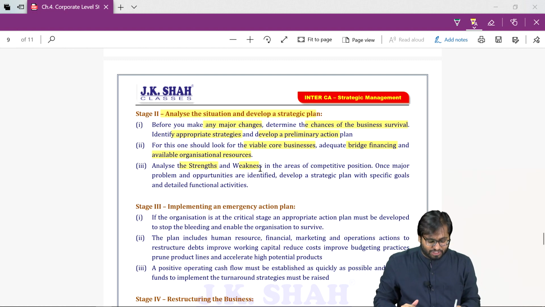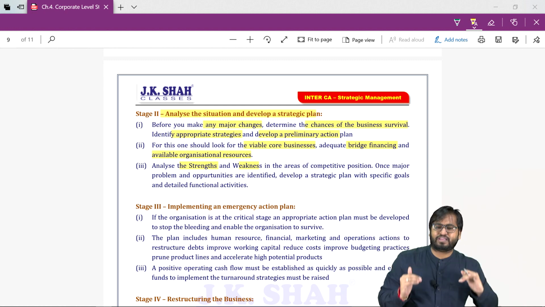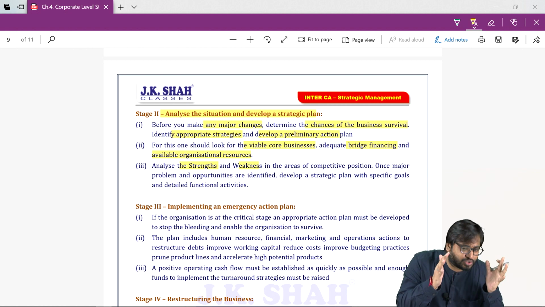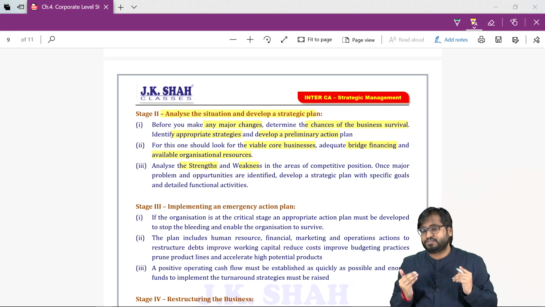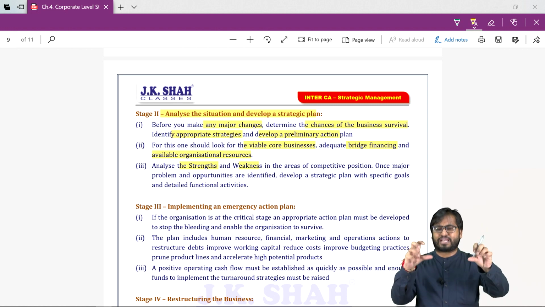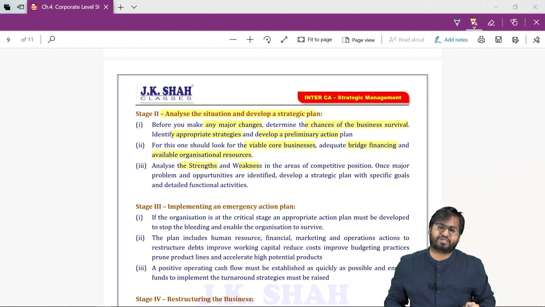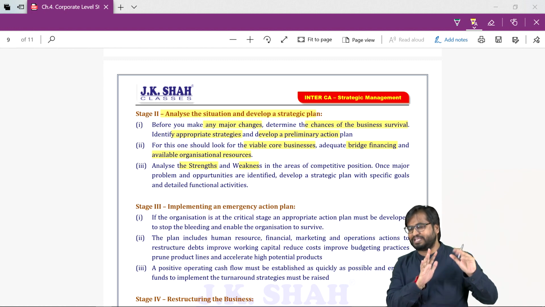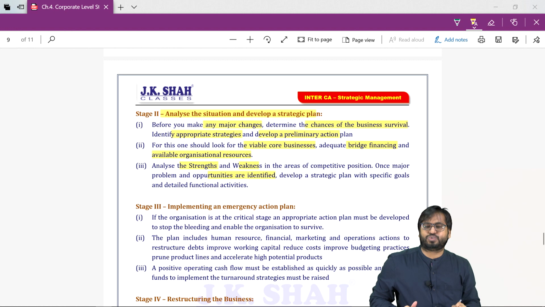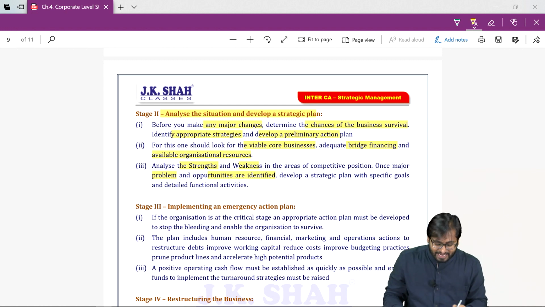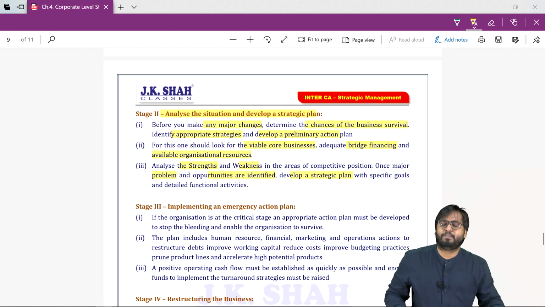You will analyze your strengths and weaknesses, and after that you will find out whether there are opportunities in the environment or some threats. If there are opportunities, you will try to grab hold of them. If there are threats, you will try to face them. After you have done that, develop a strategic plan.